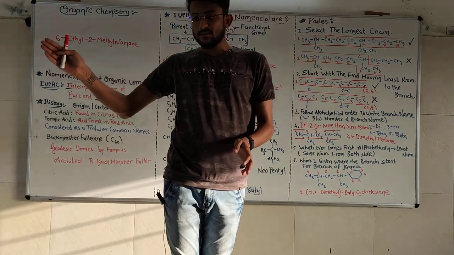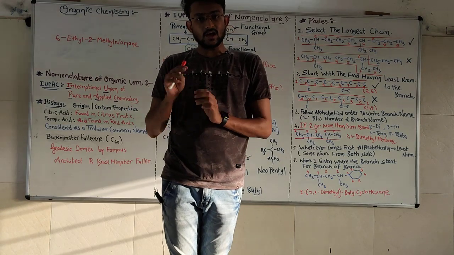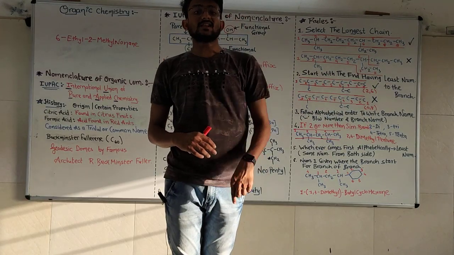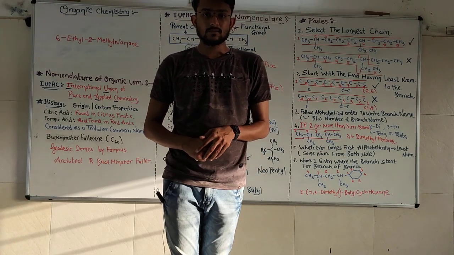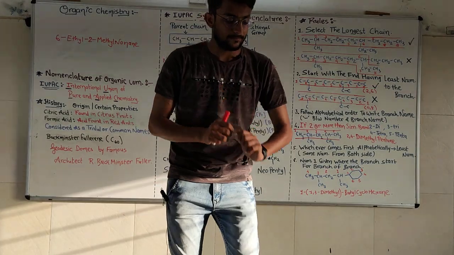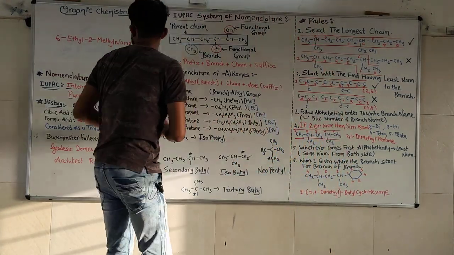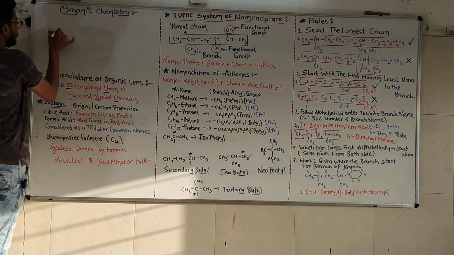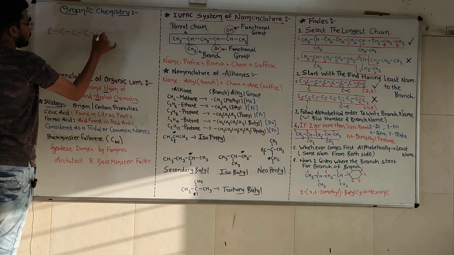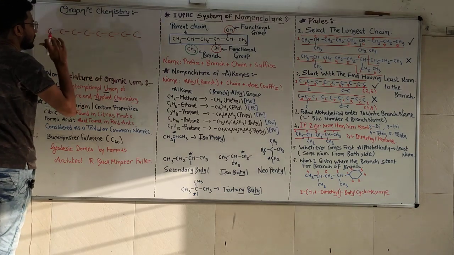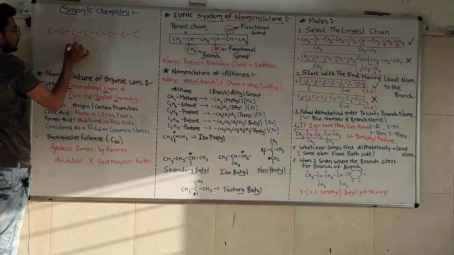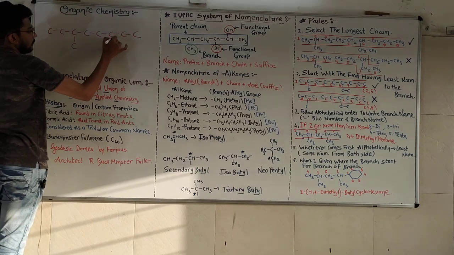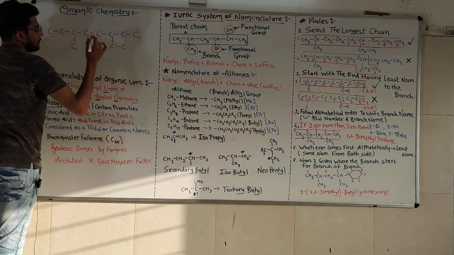If we start from the beginning, number 3 is allotted to the first branch. If we start from the ending, number 3 is allotted to the first one. Visualization will be perfect for this rule. Look at over here. 1, 2, 3, 4, 5, 6, 7, 8. We have 8 carbons. Here on the third carbon we have a single carbon chain branch, and here on the last third we have a 2 carbon chain.